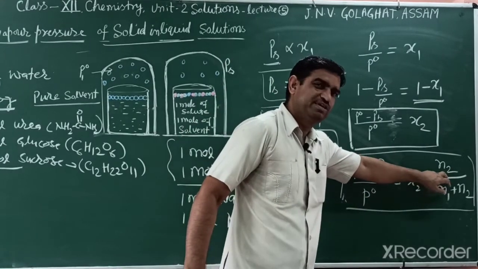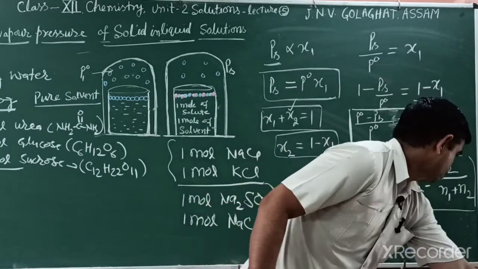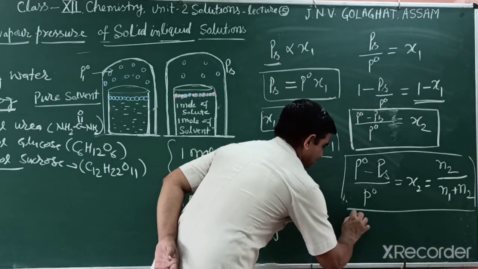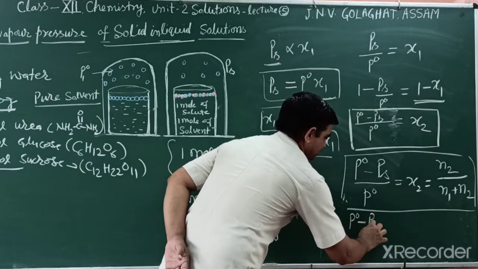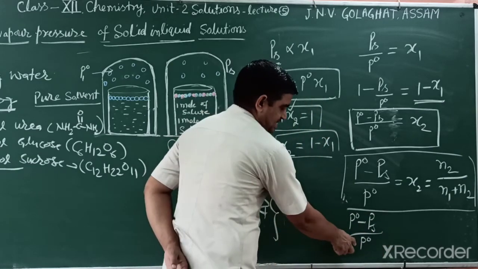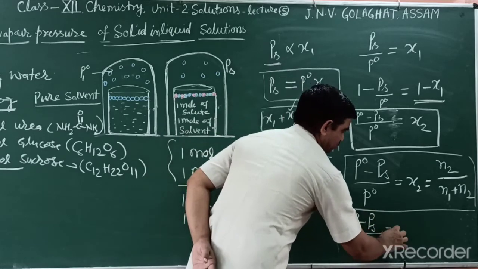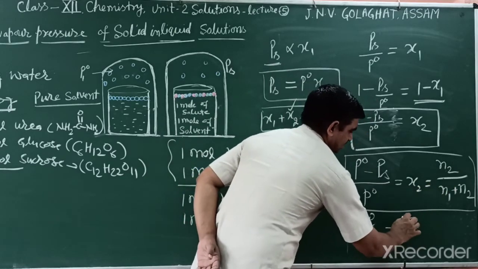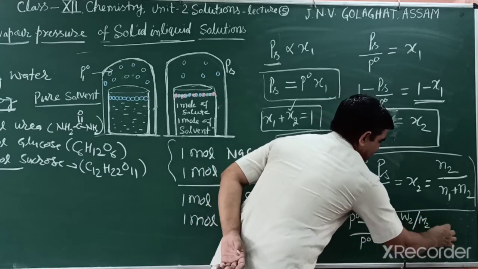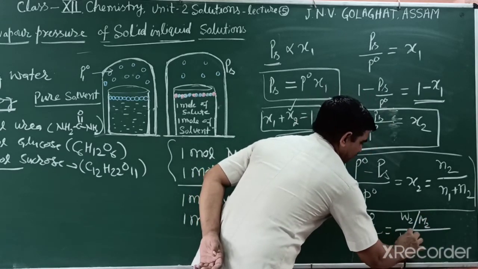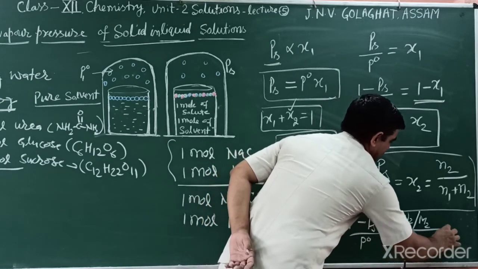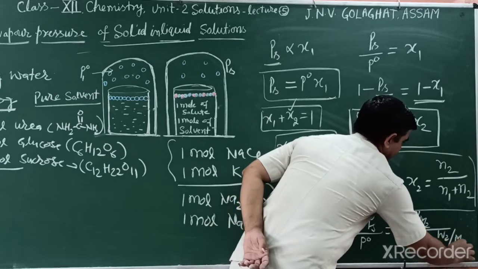And how can you identify the mole fraction? You already studied this. The relative lowering in vapor pressure, P naught minus PS divided by P naught, is equal to W2 by M2 divided by W1 by M1 plus W2 by M2.